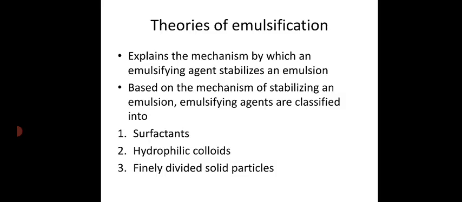When both surface area and interfacial tension are increased, that will result in an increase in the surface free energy. Actually, surface free energy is defined as the work done to increase the surface area of a droplet by 1 unit. That is what is meant by surface free energy. And we know that the higher the energy, the more unstable the system will be. So what will the system do? It has the tendency to become stable by merging, or by reducing the surface area through coalescence. So this is actually what is happening in an emulsion if you are not going to add an emulsifying agent. Again, I will say that if you are mixing oil and water phases, both are immiscible with each other.